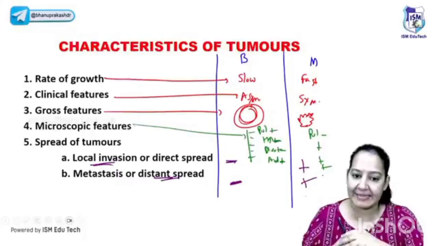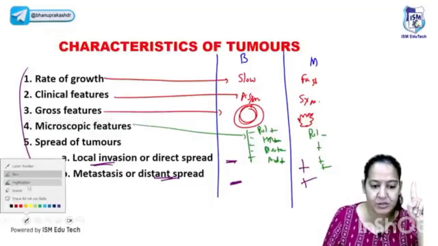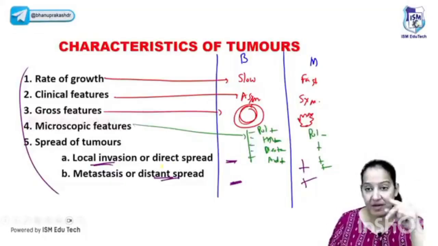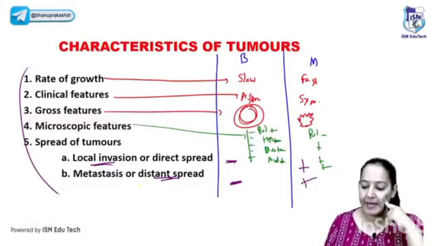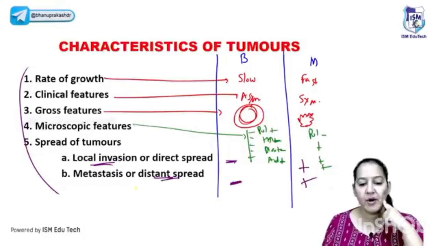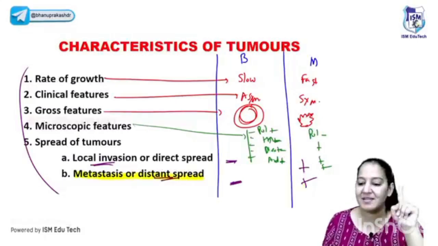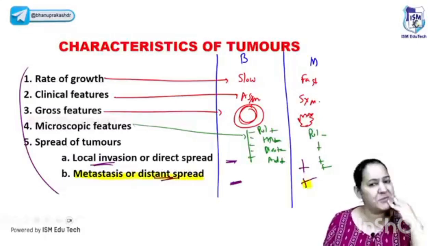Which is the surest sign of malignancy out of the 5? The surest, most reliable sign which differentiates benign versus malignant. One sign, the surest one. It is known as the surest sign of malignancy. Can you tell me the answer? What is the surest sign of malignancy? The most reliable one is metastasis, number 1. If metastasis is present, it has to be malignant. There is no exception.